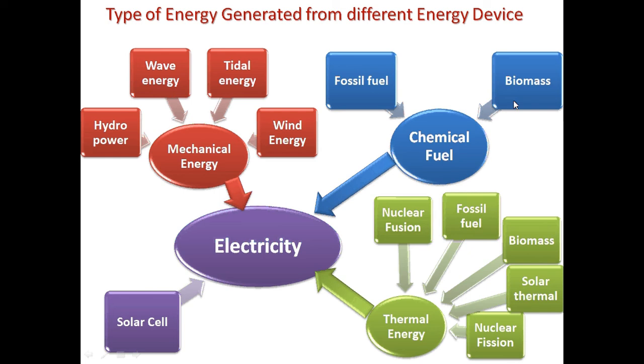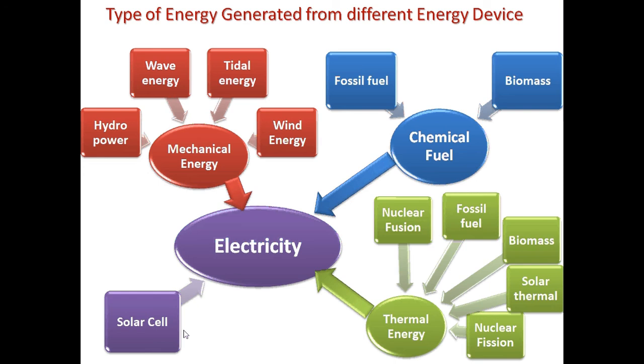Fossil fuels and biomass are also a good form of chemical fuels which can directly burn and generate electricity out of it in generators. The only single form of energy device, which is the solar cell, can directly produce electricity. A solar cell, as you know, is basically a semiconductor where absorption of photons can generate an electron and hole pair, and by generating an electric field with a p-n junction, we can separate this electron and hole pair and generate electricity directly out of this.